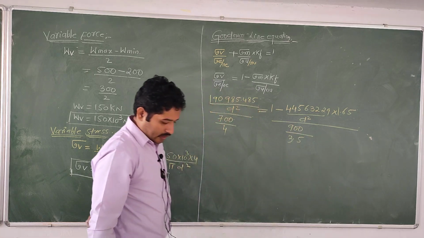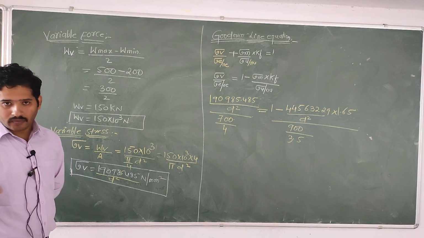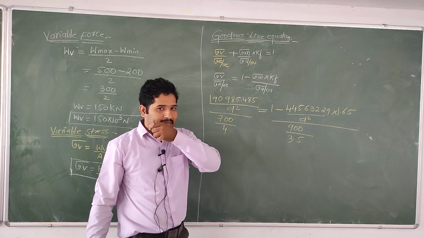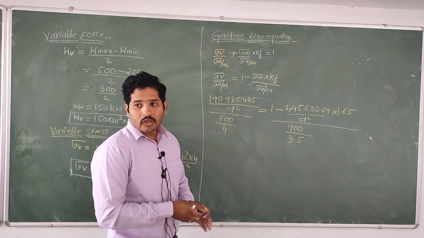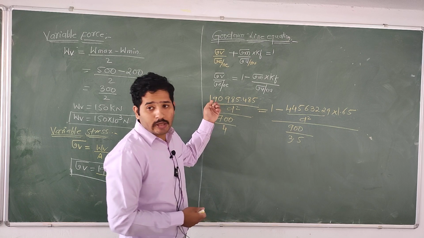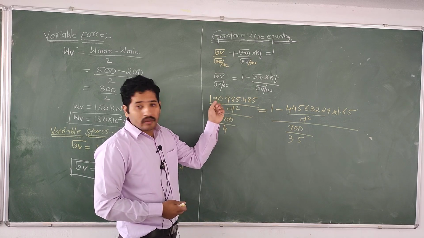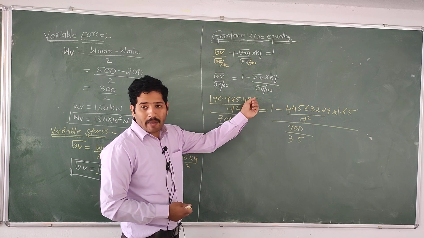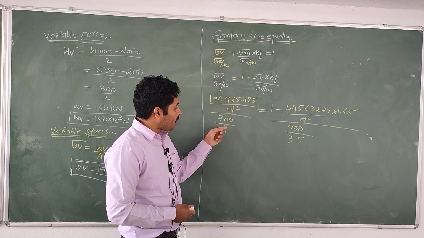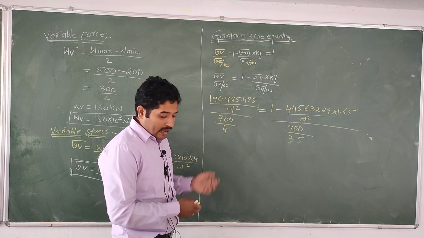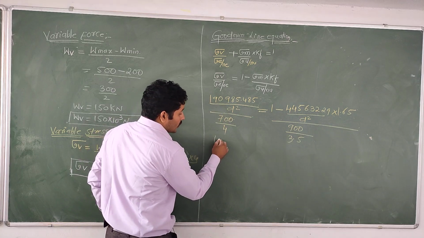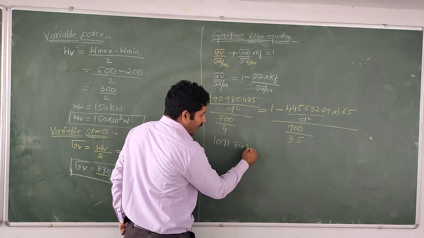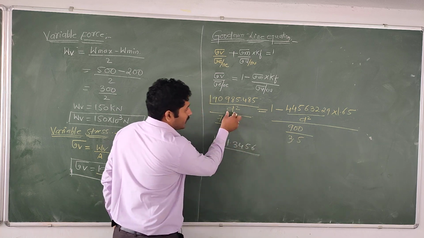Okay dear. Then please solve with the help of a calculator, then you will get the answer. So in this problem dear, first keep 190,985.485 as it is, divided by 700 by 4, and then you will get the value 1091.3456 by D square remaining.